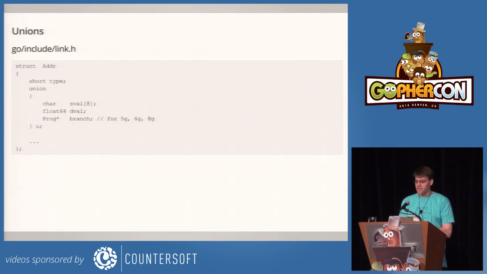Here's another union. This one is in liblink, which is the object file generation library that we use in Go 1.3. There's a struct named Addr that has a type field and a union. The details here are slightly different, but the big picture is exactly the same. So what do we do about these?